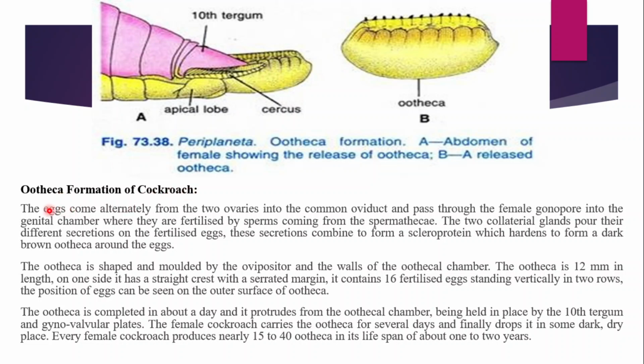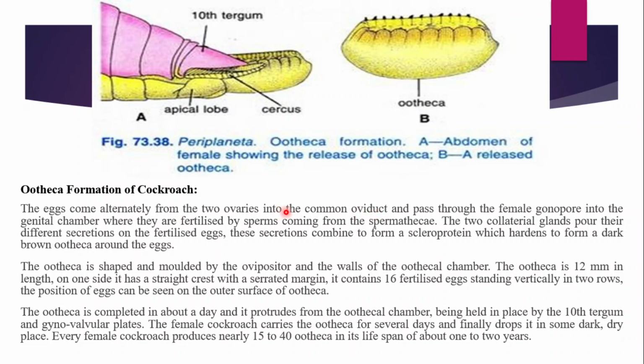Formation of ootheca in cockroach takes place. The eggs come alternately from the two ovaries into the common oviduct. When the ovaries synthesize the eggs, the mature eggs come alternately from the two ovaries into the common oviduct.